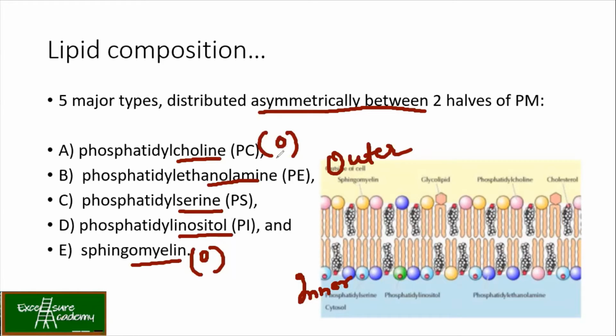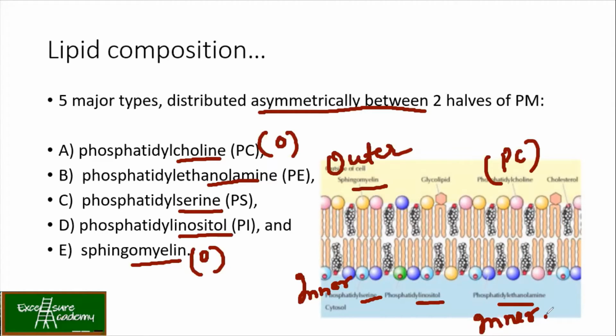So on the outer membrane of the plasma membrane, more phosphatidylcholine and sphingomyelin is present. Please remember. The rest 3, phosphatidylserine, phosphatidylinositol, and phosphatidylethanolamine, are present in the inner.